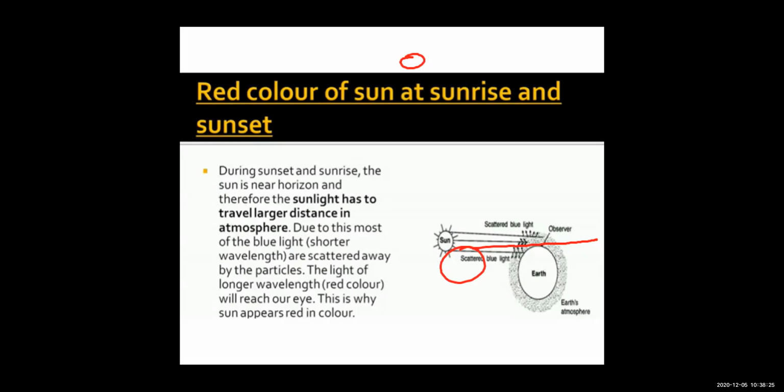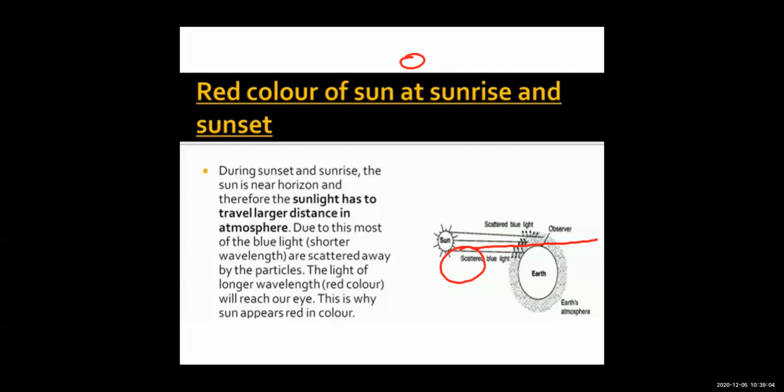Okay, and as it travels a longer distance, we know, children, that when the light is getting scattered and it has to travel a longer distance, blue is scattering, right? In VIBGYOR, all the colors get scattered. But as it has to travel a longer distance, the blue color fades away, the violet color fades away, the indigo color slowly fades away when it reaches our eyes. And finally, the light that reaches our eye is of the longer wavelength, that is red color, right?